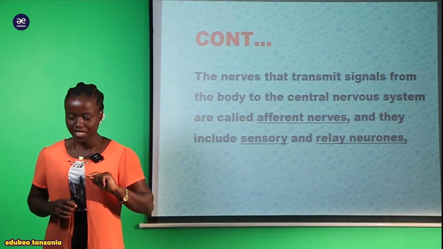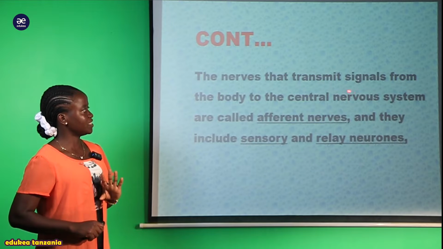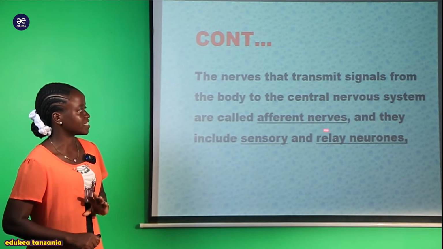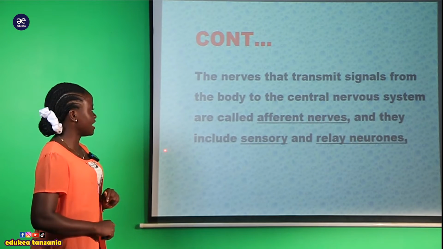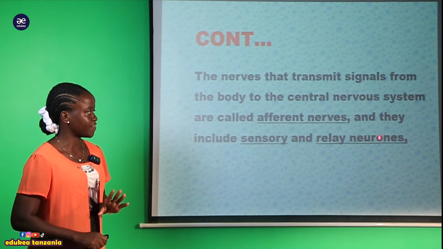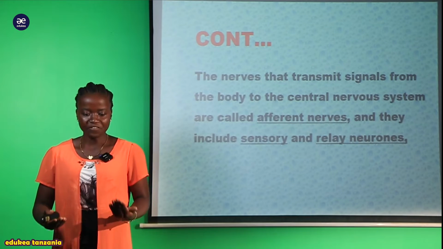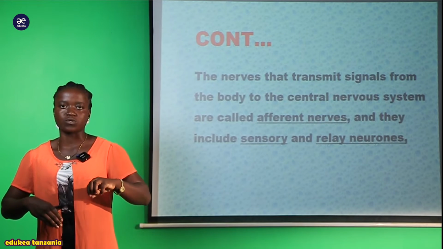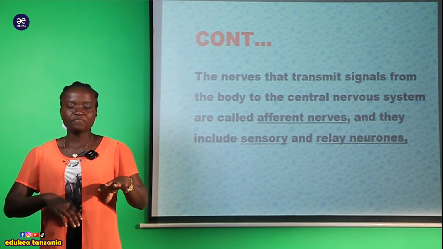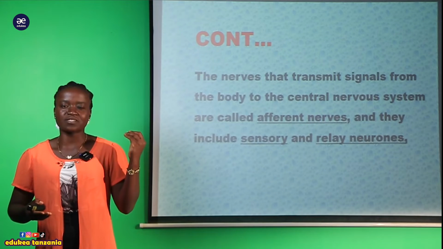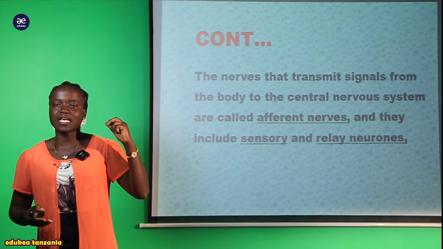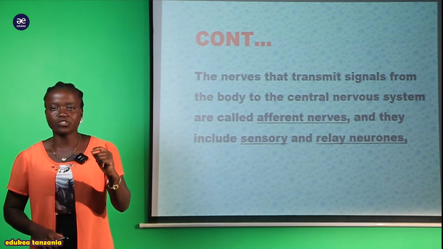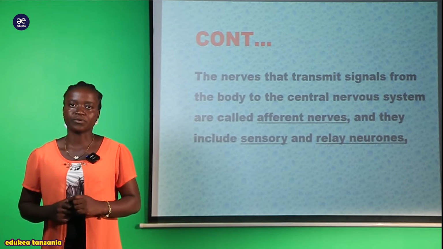And also here, my student, we are saying that the nerves that transmit the signal from the body to the central nervous system are called the afferent nerves. And the nerves here include the sensory and the relay neuron. So we have nerves. These nerves are specialized for carrying any kind of signals from the outside environment to enter into the central nervous system. And those nerves are called the afferent neurons, including the sensory neuron together with the relay neuron.